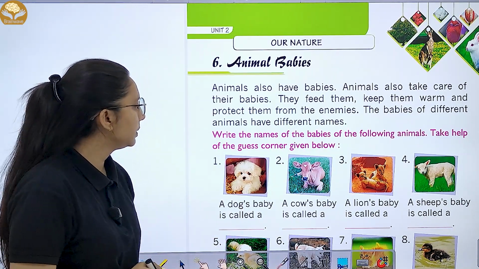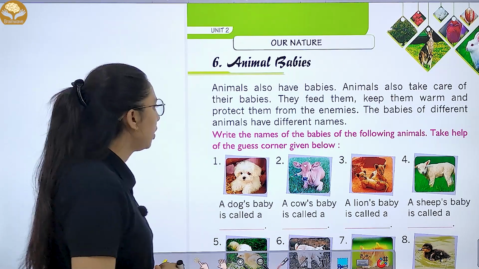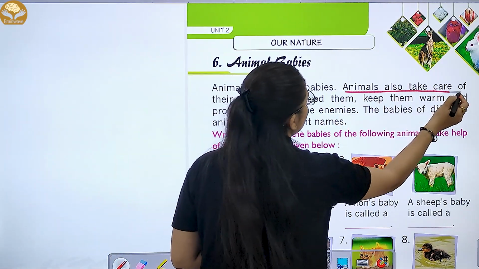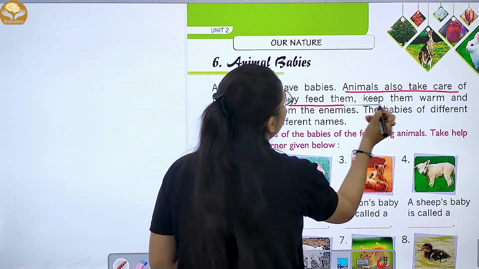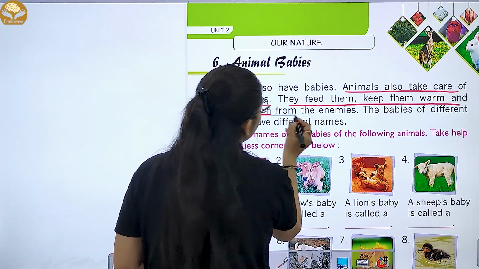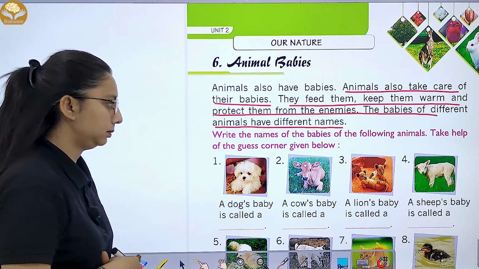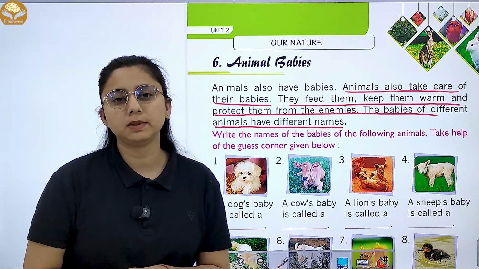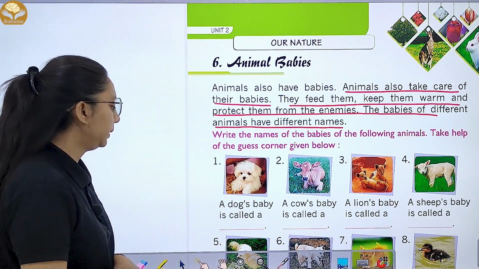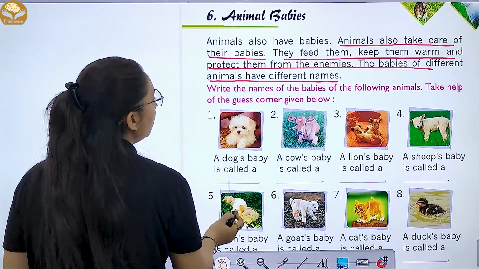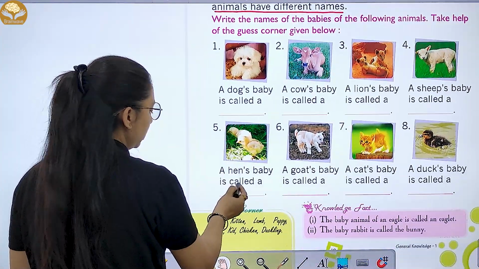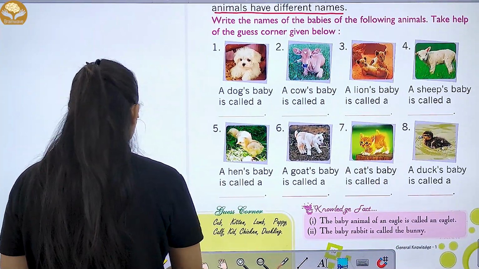So let's see animals with their babies. So animals also have babies. Animals take care of their babies. They feed them and keep them warm and protect them from animals. And the babies of different animals have different names. जो babies होते हैं different animals के, उनके different names होते हैं. So let's study about them. Write the name and you can also take the help of the box.